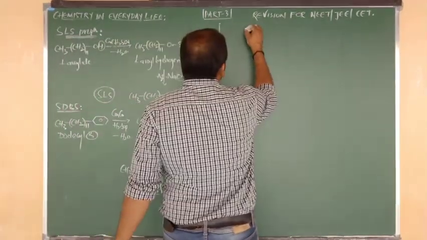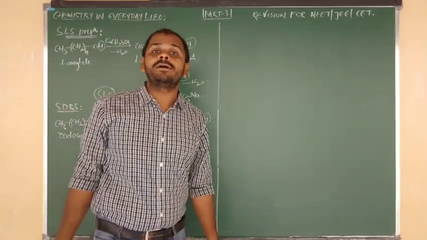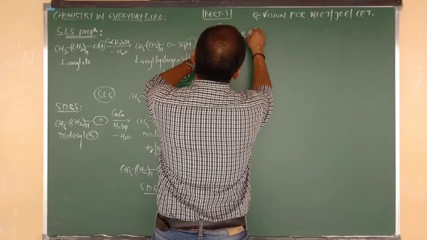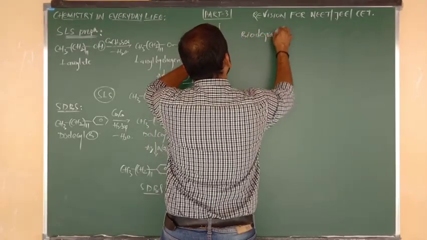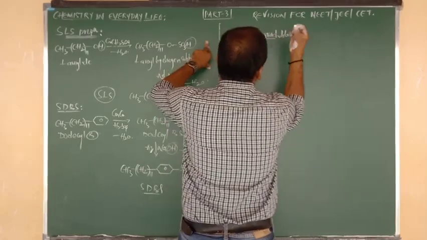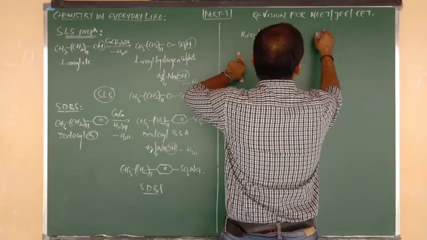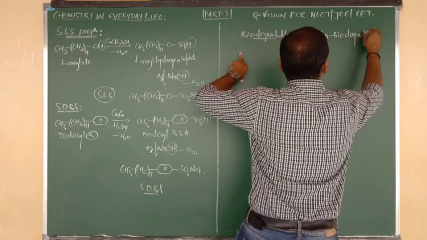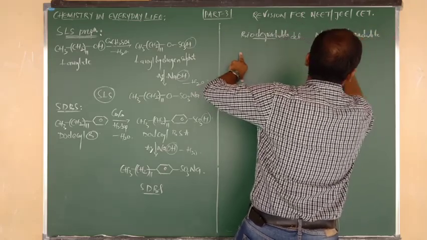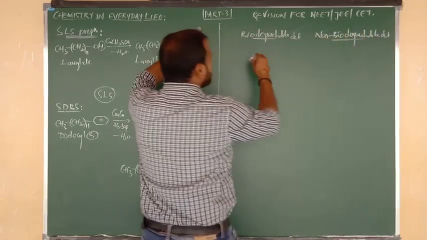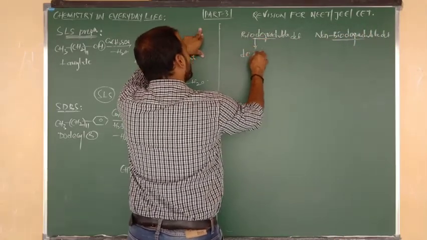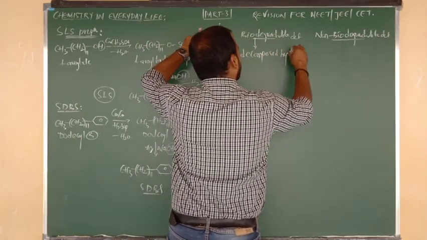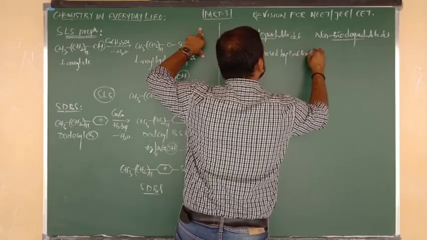Preparations are over. Next, listen carefully, beta. On the basis of degradable nature, detergents are again of two types. One is biodegradable detergents, and one more is non-biodegradable detergents. Sir, what is meant by biodegradable detergents? They can be decomposed by bacteria, and also we can say microorganisms.